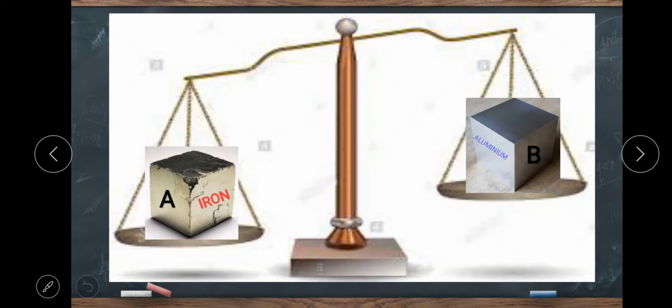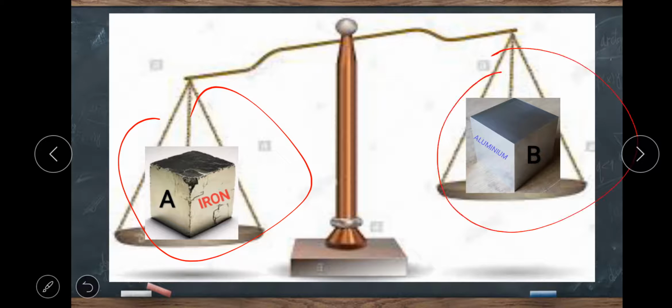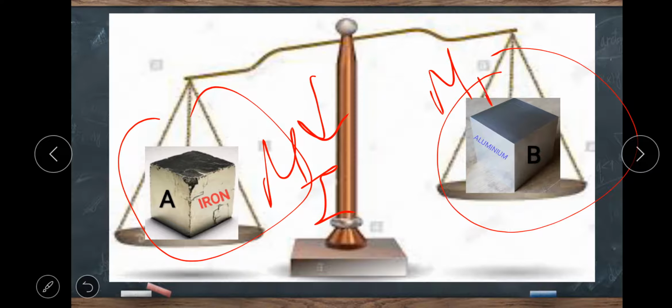Now, likewise as in the last slide, here also we are going to use the beam balance. Take a common beam balance. Place the iron cube A in one pan and the aluminium cube B in the other pan. You will notice the mass of iron cube A is more than the mass of aluminium cube B. The mass of iron is more than the mass of aluminium.